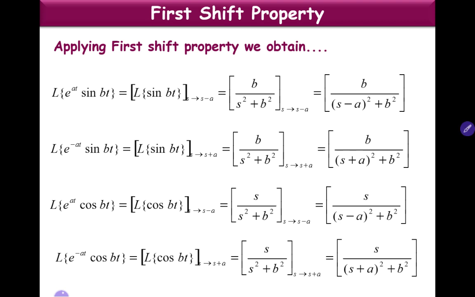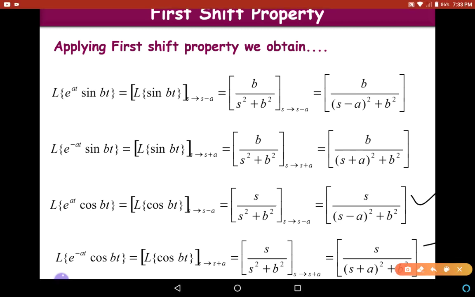No need to remember these formulas. We just apply the first shift property here. That's it. If it is e power minus at, we replace s with s plus a. If it is e power at, we replace s with s minus a.